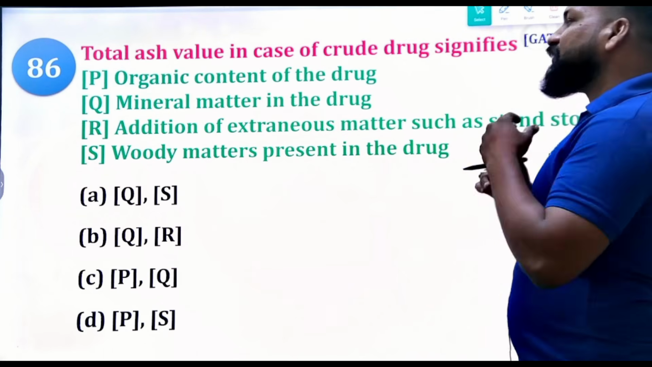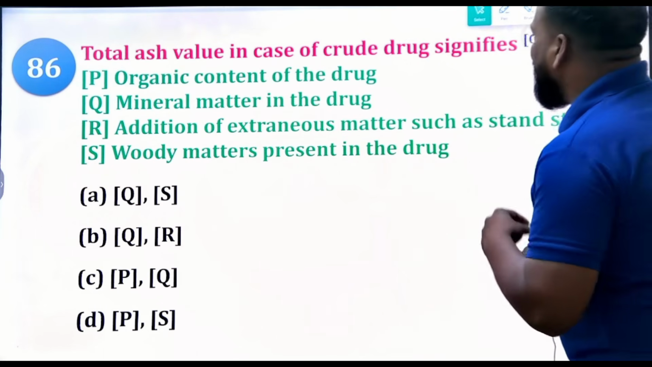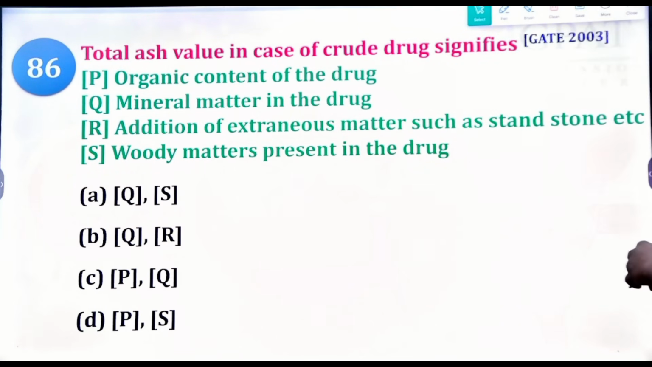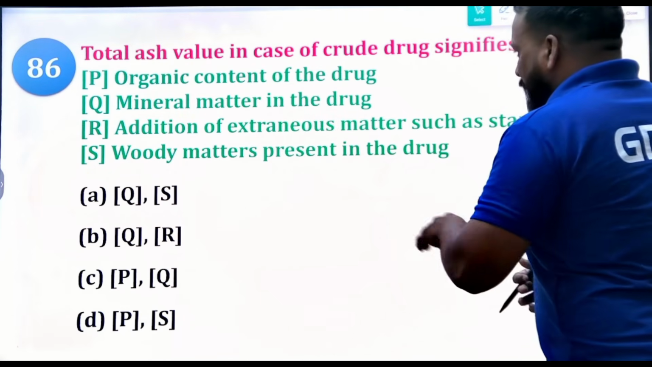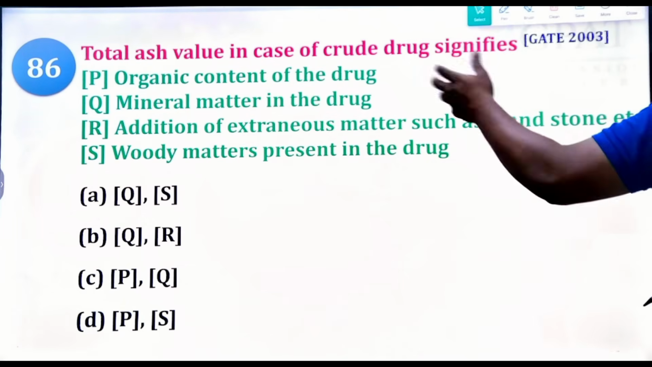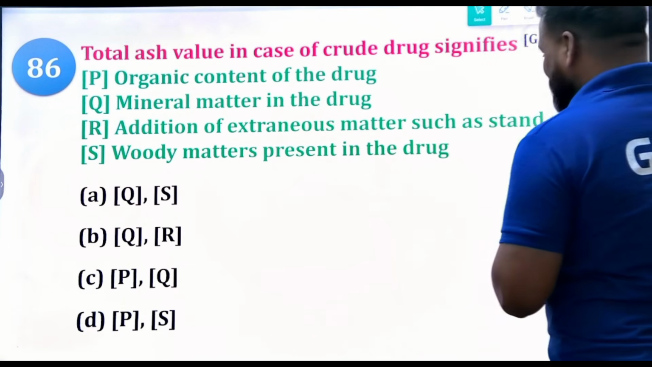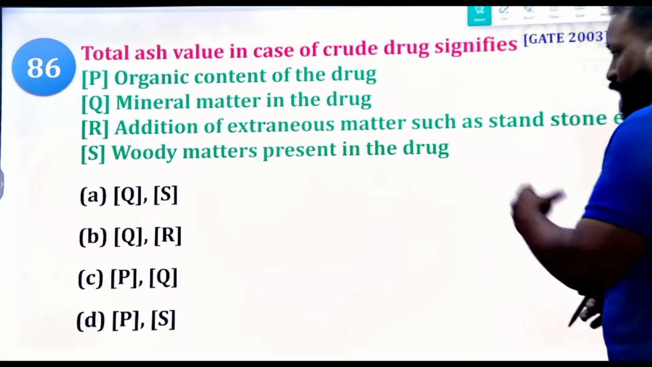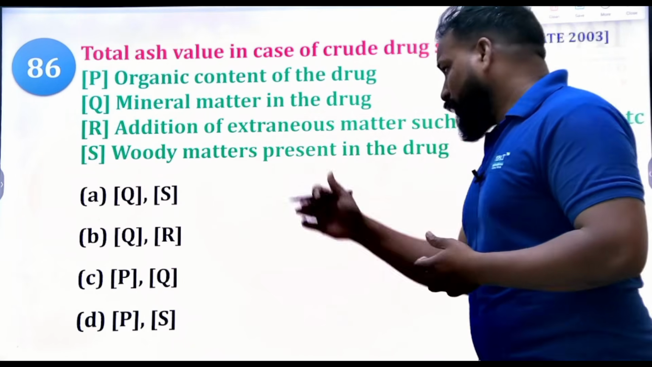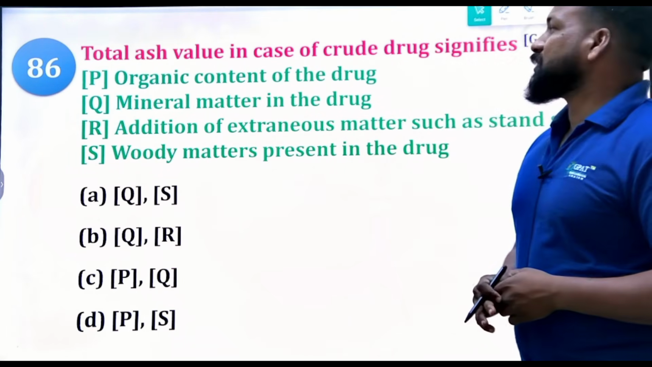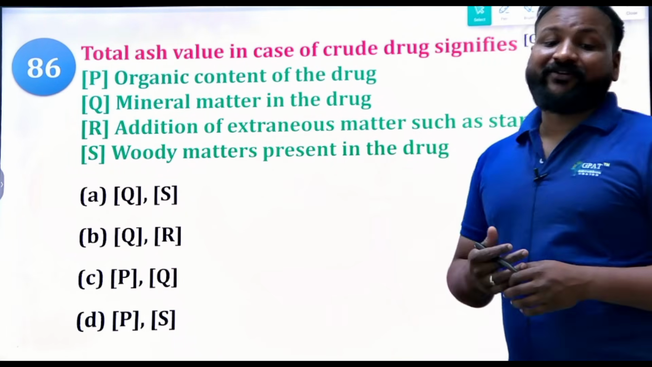Okay, so in which condition? It signifies, GATE 2003 question. Organic content of the drug, mineral matter in the drug, addition of extraneous matter such as sandstone and woody matter present in the drug. Clear? Total ash value can be found for which purpose?